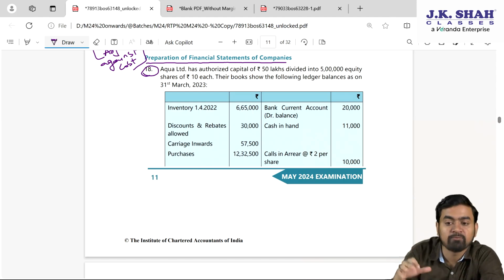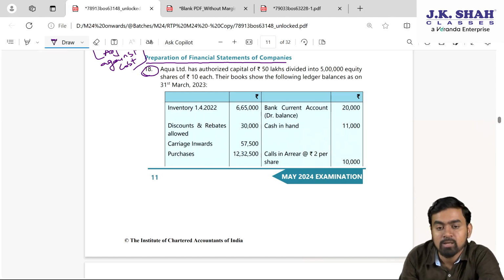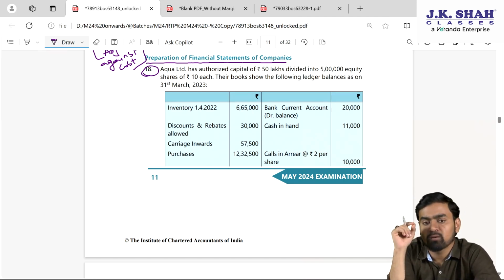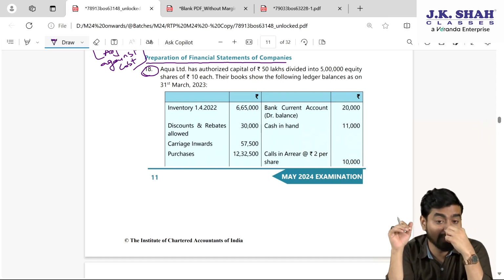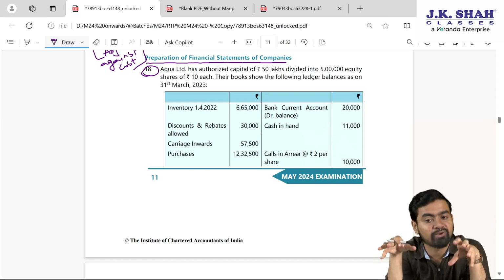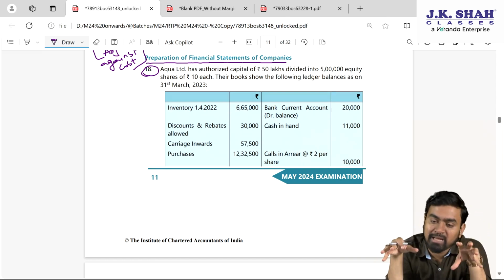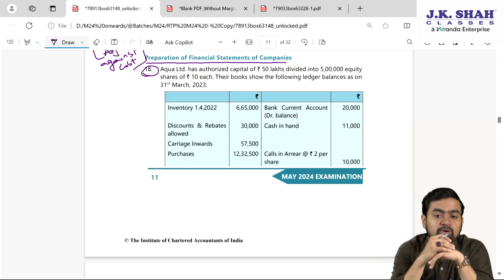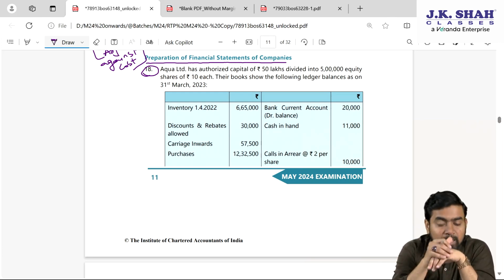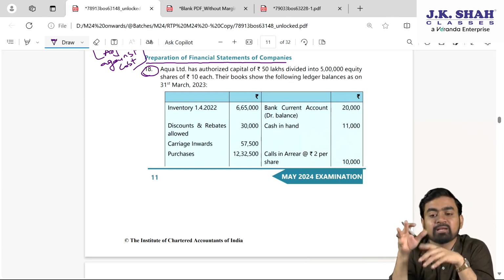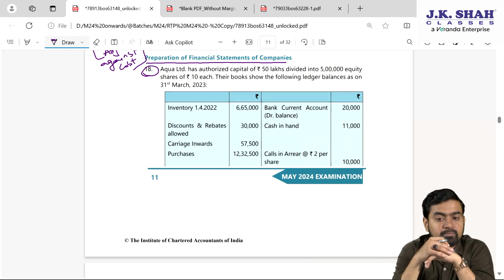Question 18. It is a full-fledged sum, my dear students. Now there is one problem which every student faces: sir, how to approach a company final account sum in the exam? Very simple. First prepare the framework, that is, prepare the balance sheet and the statement of profit and loss, then decide, my dear students, how many notes to accounts you will make. This will consume approximately 7 to 8 minutes in the exam, and thereafter simply incorporate the trial balance, update the adjustments, game is over.